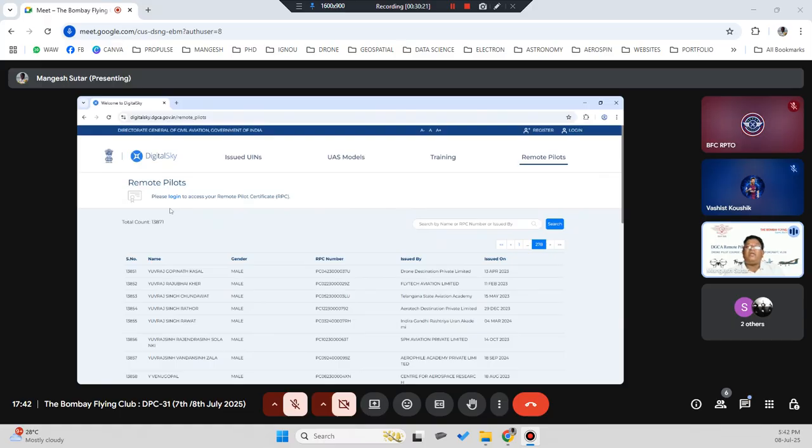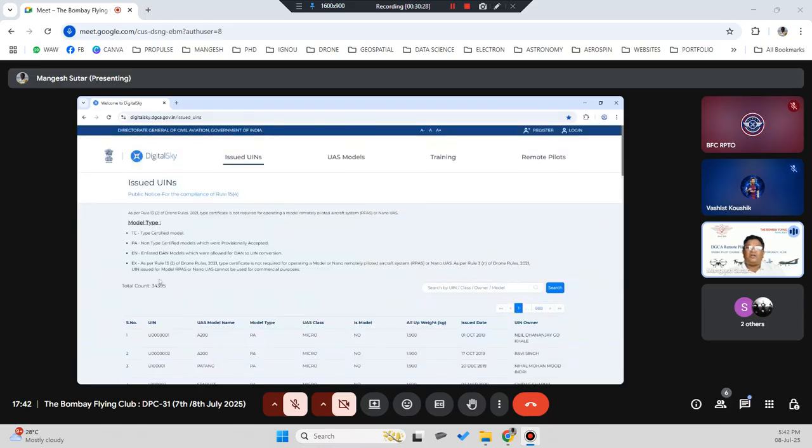So roughly we would have around 20,000 pilots, whereas you see how many UINs are registered. Even this is not 100%. You can see here there are 34,000. Against 34,000 you have only 20,000 pilots. Every drone should have approximately one pilot, on average. So at least we should have 30,000, and this number is also not accurate because a lot of drones are not registered by the people. There should be somewhere around 50-60,000 drones in India as of now.